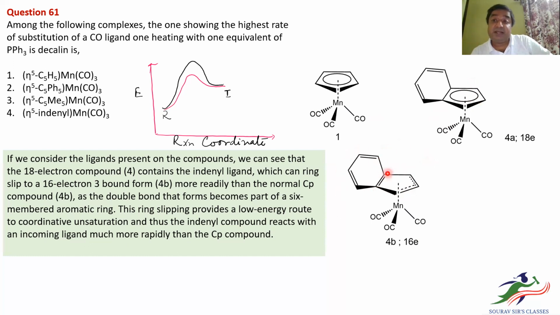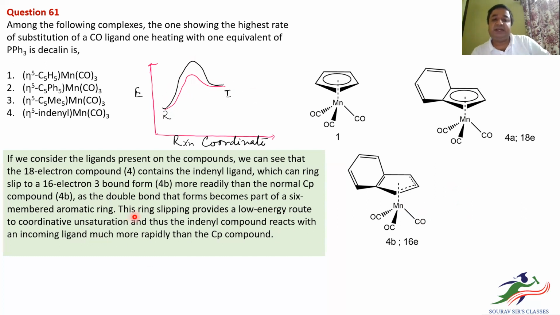So this gain in aromaticity for this unit of indenyl, by ring slipping, is providing a low energy route. If you say this is the reactant, and now it is slipping, this red line indicates that ring slipping is providing a low energy pathway to go to the intermediate, which is necessary for PPh3 to attack and take out the CO.